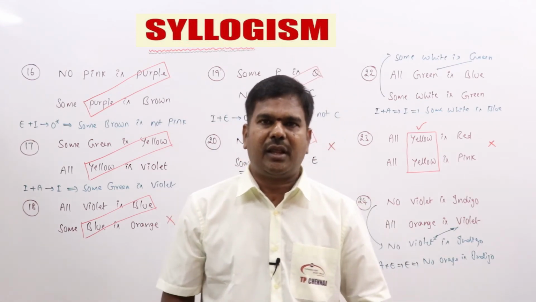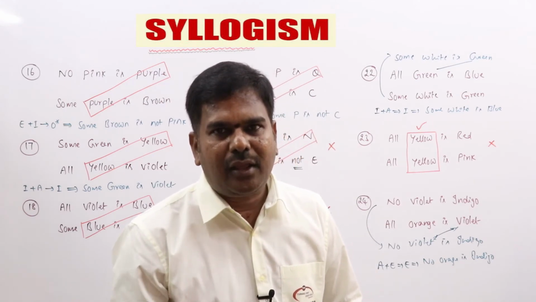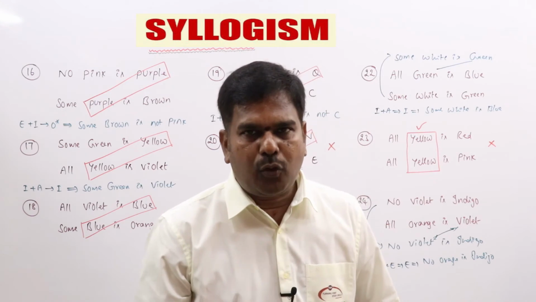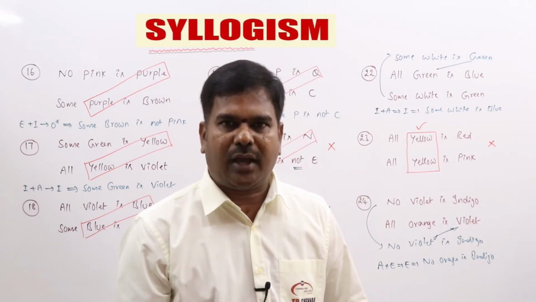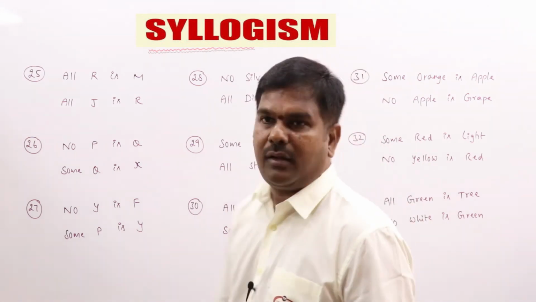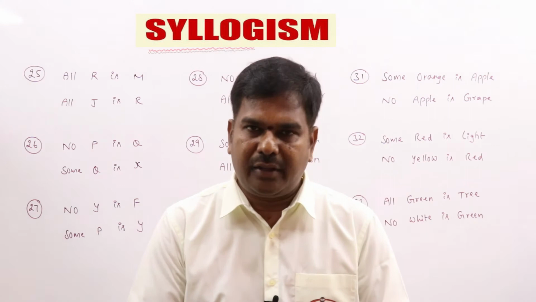Now can we just recap what all the formulas are? A plus A is A, A plus E is E, I plus A is I, I plus E is O, E plus A is O star, E plus I is O star. Clear? I have given problems 25 to 33. So try it out without any mistake. You need to solve it.